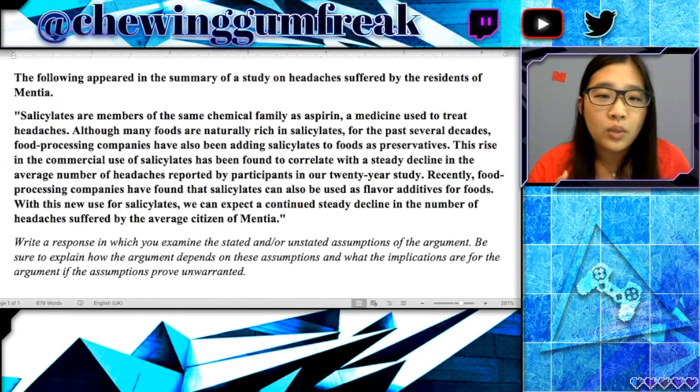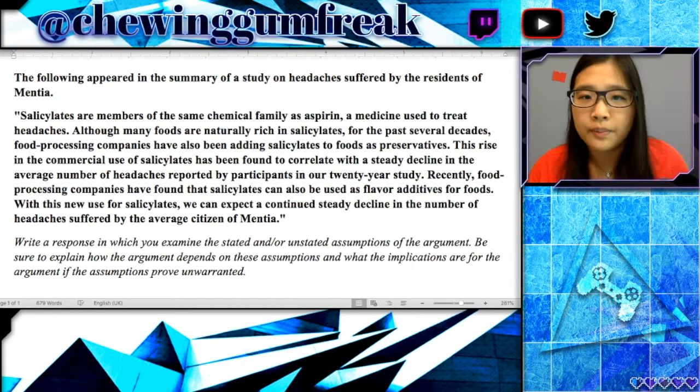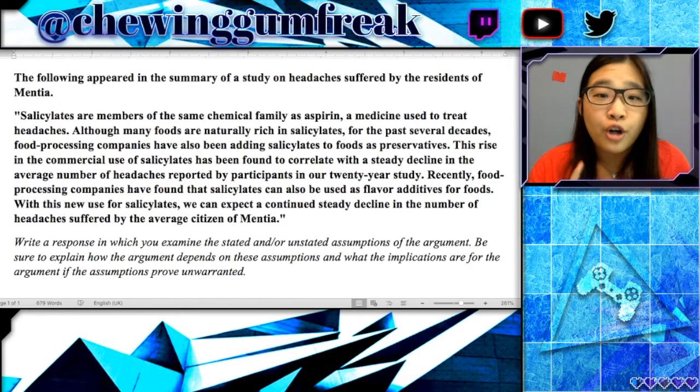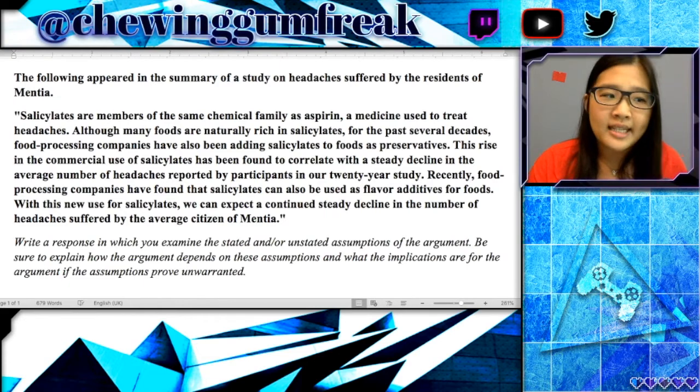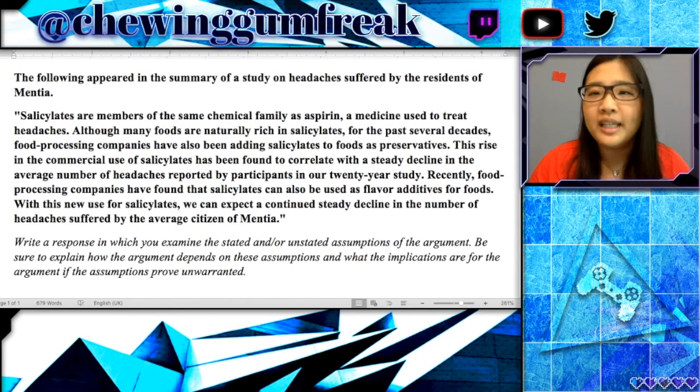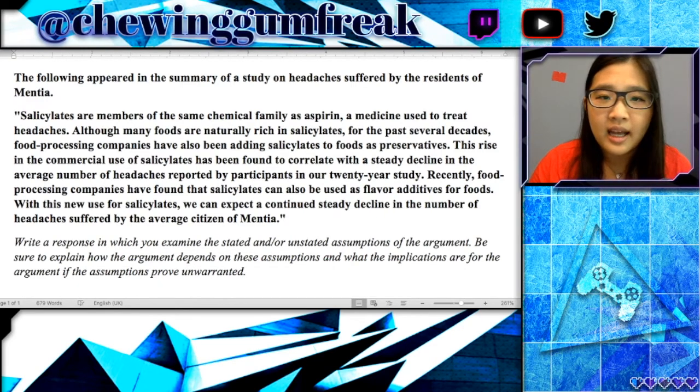And the only thing we need to know here is where we need more information in order to believe the author. So again, we are not trying to prove somebody wrong. We're instead trying to say, look, this is a very interesting claim here, but we don't have enough information to believe everything you say. So that's the mentality that you should have when you're looking at analyze an argument essays.